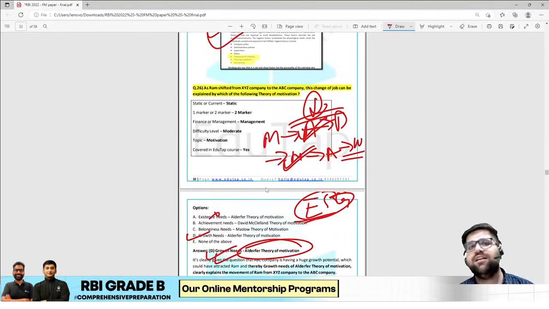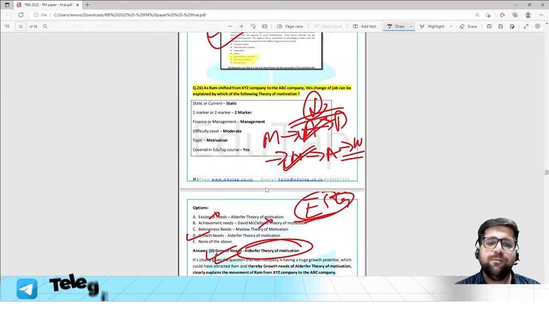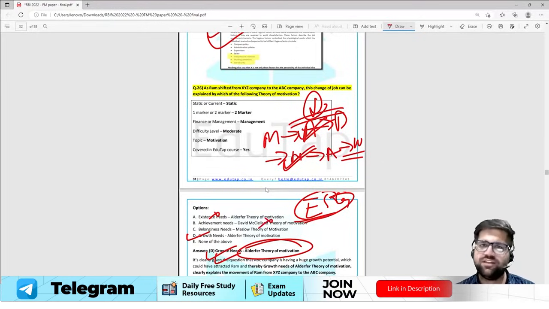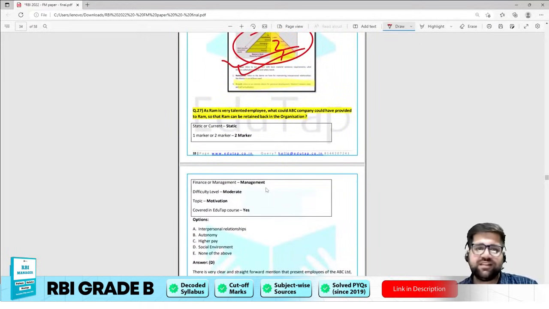Achievement needs of David McClelland are totally different; they want high performance, so that cannot be your answer. Nothing is mentioned regarding belongingness in the shifting, so the answer cannot be belongingness either. That's why the correct answer will be D. Now question number 27, my friend.